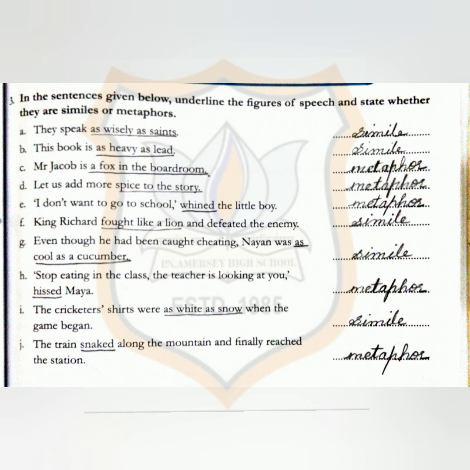The cricketers' shirts were as white as snow when the game began. Here, as white as snow, again as is there, so it is a simile sentence. Underline as white as snow. Last one, the train snaked along the mountains and finally reached the station. The word given for the train is snaked. Underline snaked, and this will be a metaphor sentence.